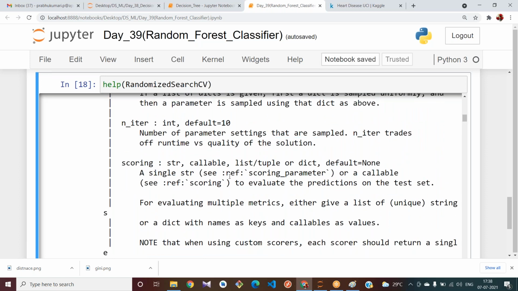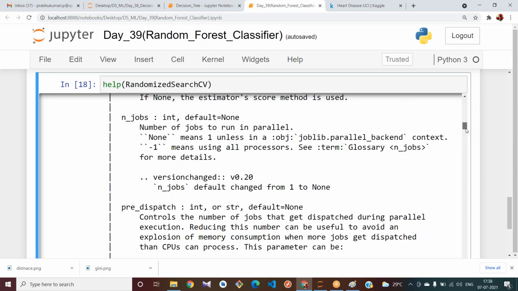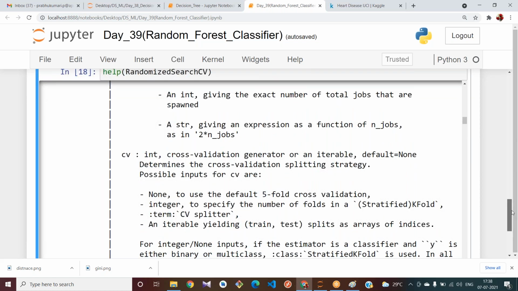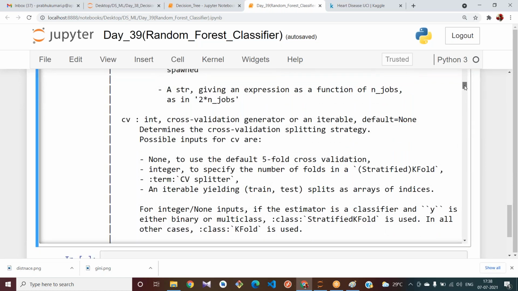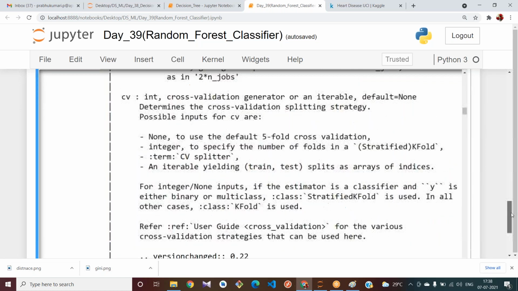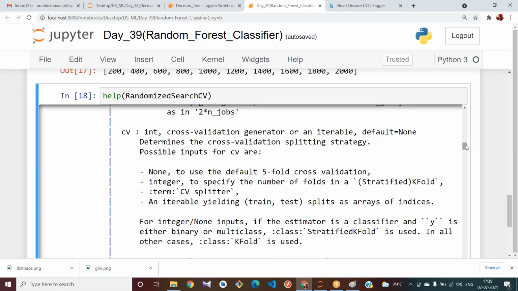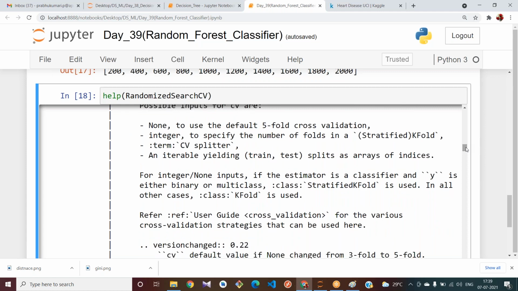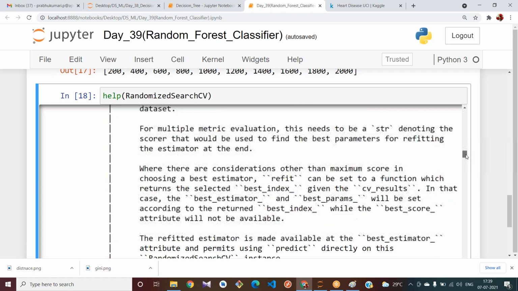And also we should give the CV value. If you want to know in detail, see what is CV. It is a cross validation generator. What do you mean by cross validation? Cross validation is nothing but we test our data with the training and test. We check the accuracy by splitting our data into training data and testing data, right? That can be called cross validation.